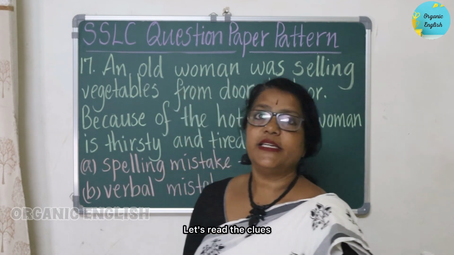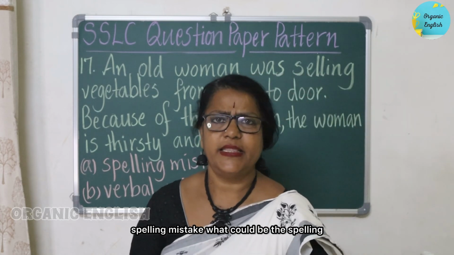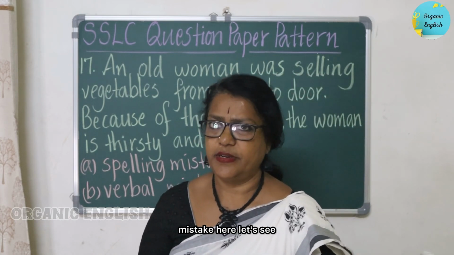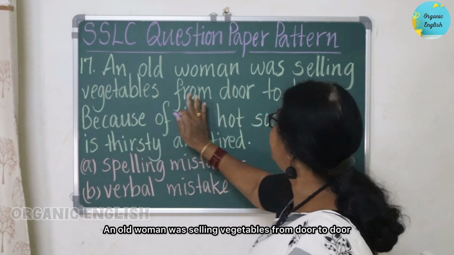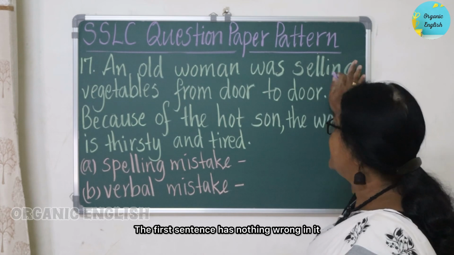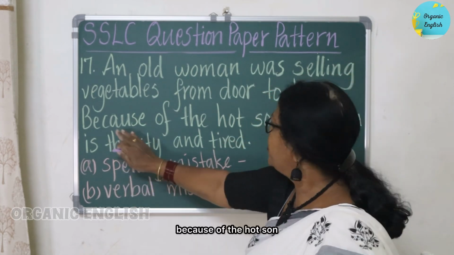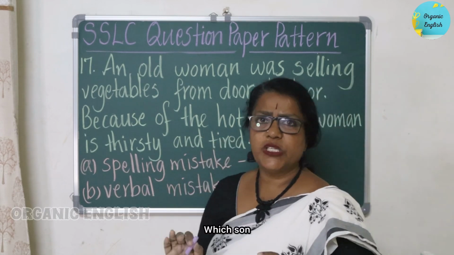Let's see here. Let's read the clues. Spelling mistake. What could be the spelling mistake here? An old woman was selling vegetables from door to door. Fine. The first sentence has nothing wrong in it. Because of the hot sun. What sun? Which sun?